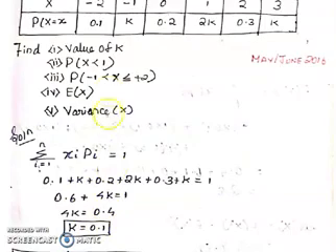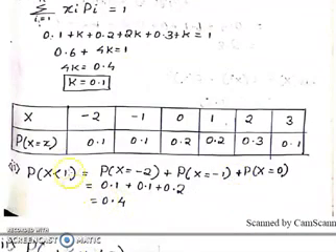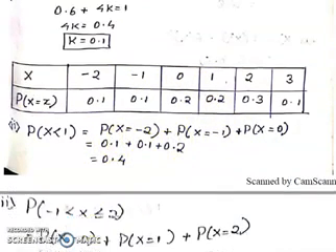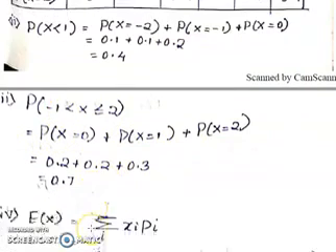After finding k equal to 0.1, substitute the value here, so we get the new table. Next is P of X less than 1. Less than 1 means don't include 1 here: that is P(X equals minus 2), P(X equals minus 1), P(X equals 0). Add all the values, we get 0.4. Next one is P of minus 1 less than X less than or equal to 2. That means from minus 1 to 2, and don't include minus 1 also. So 0, 1, 2. Add all the values, we get 0.7.